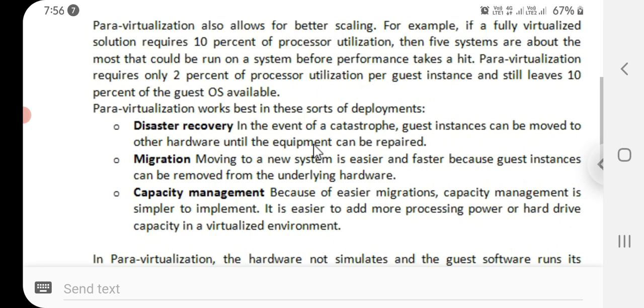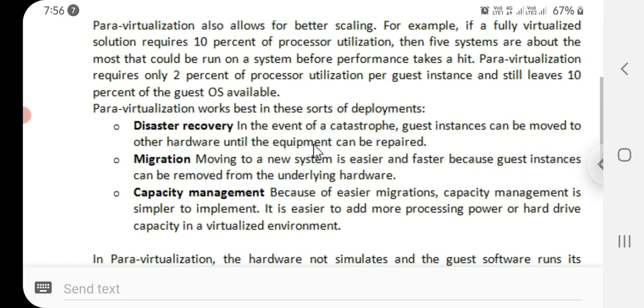What is disaster recovery? In the event of catastrophe, guest instances can be moved to other hardware until the equipment can be repaired. Next, migration. Moving to the new system is easier and faster because guest instances can be removed from the underlying hardware.